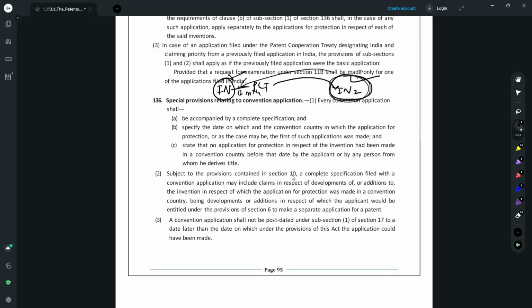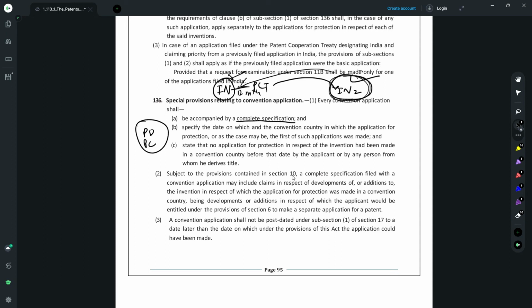Section 136 deals with the provisions related to convention applications. So what do you do when you file a convention application in India? It has to be accompanied by a complete specification. That's the basic requirement. Then you specify the priority date and the priority country. These two details are to be provided so as to claim the priority of the previous or the basic application. And then you have to give a declaration that no application before the priority date has been filed by the applicant in the convention country.